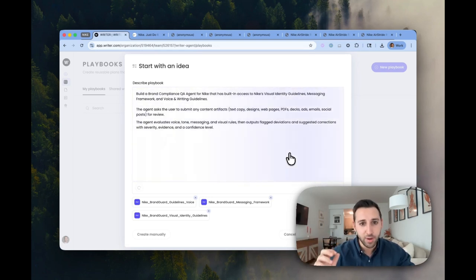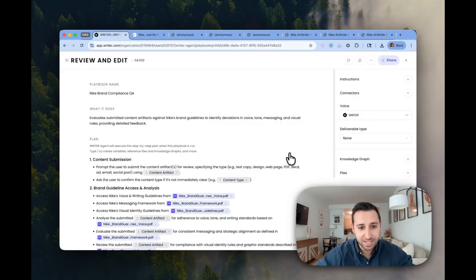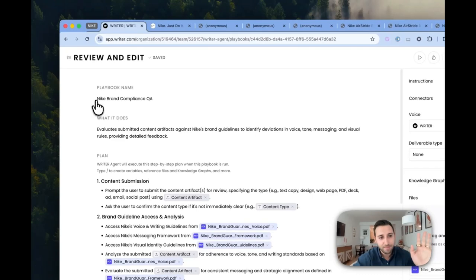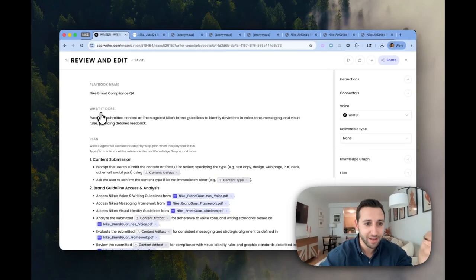Hey, if you're on the QA team at Nike, here's what you do. You take the piece of content, you read it all, you make sure that it follows these guidelines. So let's see what it comes up with here first. So the playbook name, Nike Brand Compliance QA. What does it do? It evaluates the submitted content, and then it uses the brand guidelines to identify if there's any deviations in the voice, the tone, the visual rules, you name it.